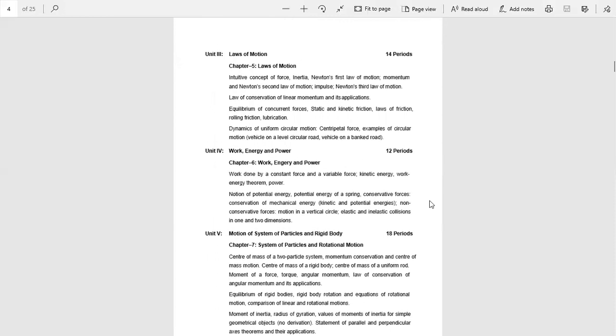That is Laws of Motion. Here we have to deal with Newton's laws, the law of inertia, the law of conservation of momentum, the law of friction, equilibrium of forces, etc. Friction is the force resisting the relative motion of solid surfaces. In this chapter, we will learn that there are two kinds of friction, static friction and dynamic friction. And equilibrium of forces means when the summation of forces in the x direction, y direction and z direction is zero. So it is a very interesting and conceptual chapter.